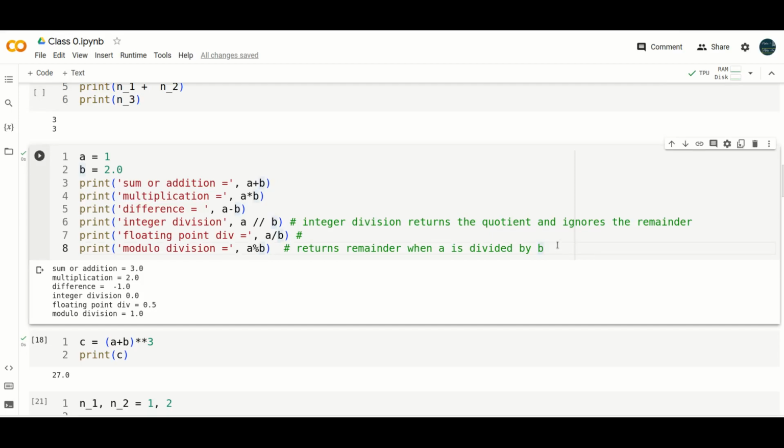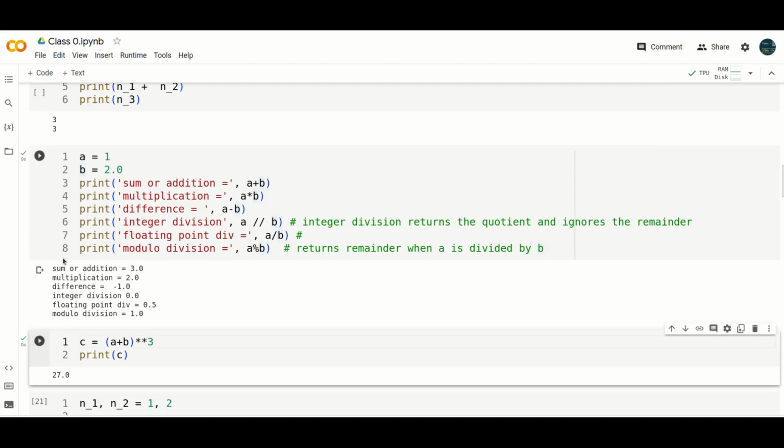Sum is 3, multiplication is 2, and difference is minus 1. For integer division, because 1 is divided by 2, it gives the nearest integer towards negative infinity, which is 0. Floating point division is 0.5, and in modulo division, when 1 is divided by 2, the remainder is 1.